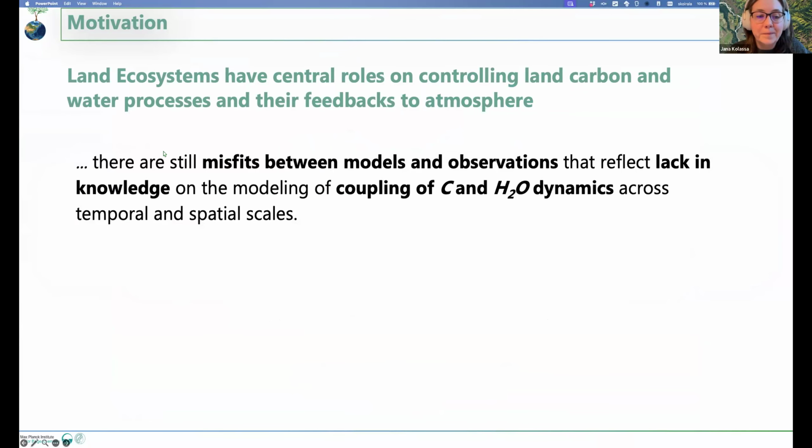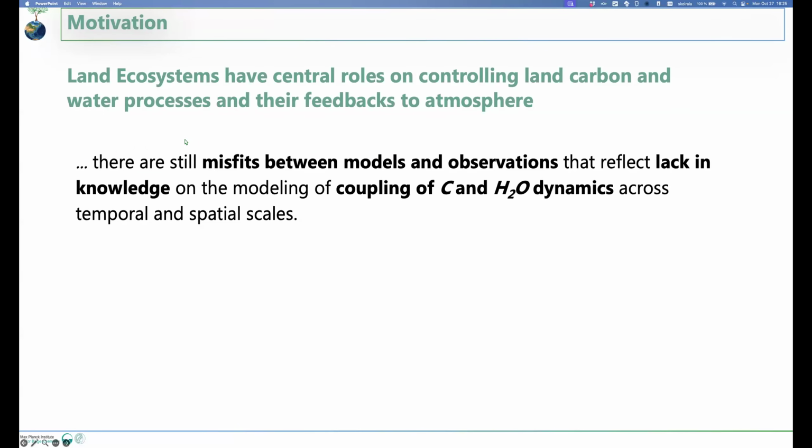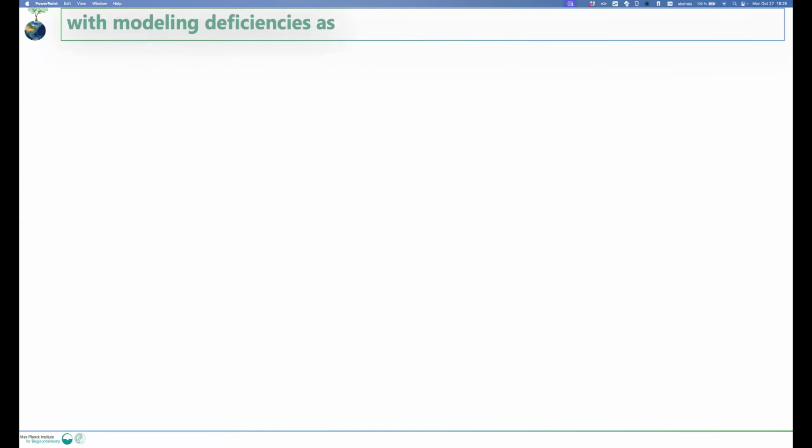Yes, it's moving. Okay, so I think I don't need to convince anyone here that there are big misfits between models and observations. And we assume that it's coming from our lack of knowledge on the modeling of the processes as well as using data therein.